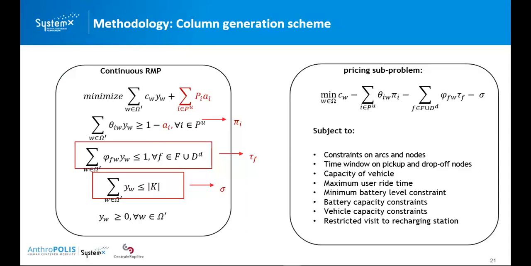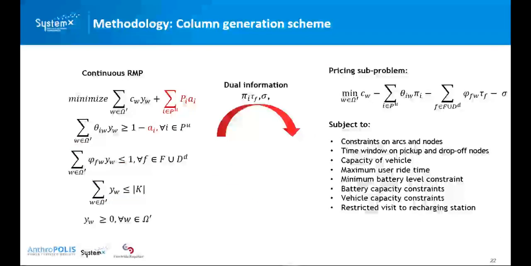Okay. So we have proposed a column generation to solve this problem. The continuous restricted master problem is shown on the left-hand side, and the pricing subproblem is formulated with the dual variables associated to each of the constraints in the continuous RMP, and the objective function. The pricing subproblem needs to satisfy a series of constraints. The column generation is described as an iterative solving of the continuous RMP and the pricing subproblem.